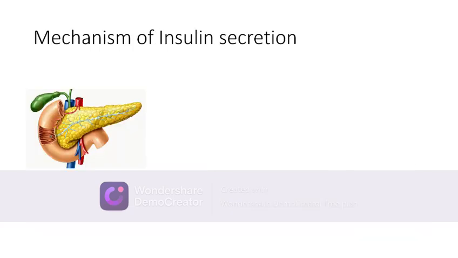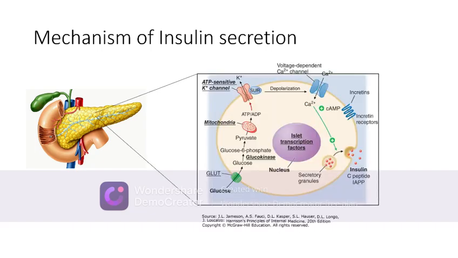Now, let us understand the mechanism of insulin secretion. Insulin is secreted from the beta cells in the islets of Langerhans of the pancreas, and its secretion is triggered by hyperglycemia. So, whenever there is hyperglycemia, the excess glucose will enter by GLUT2 into the beta cells of the pancreas. This glucose is metabolized by glycolytic enzymes like glucokinase to ultimately produce pyruvate, and that undergoes electron transport in mitochondria to produce ATP. This ATP will block the ATP-sensitive potassium channels which are located on the beta cells of the pancreas.